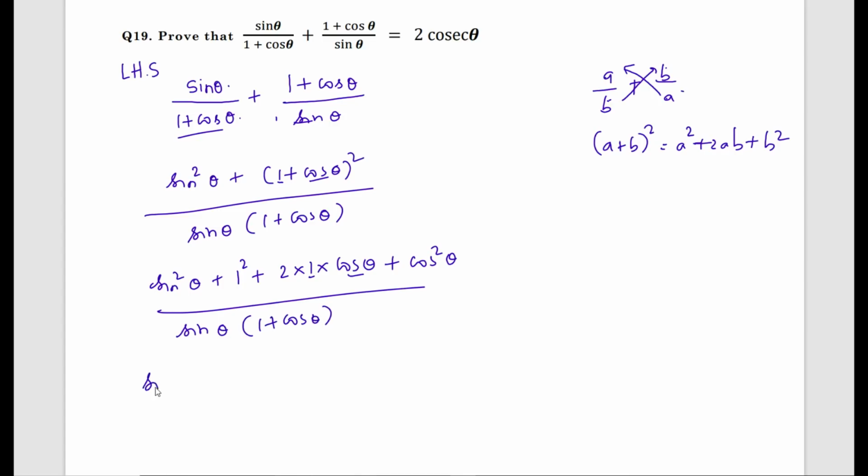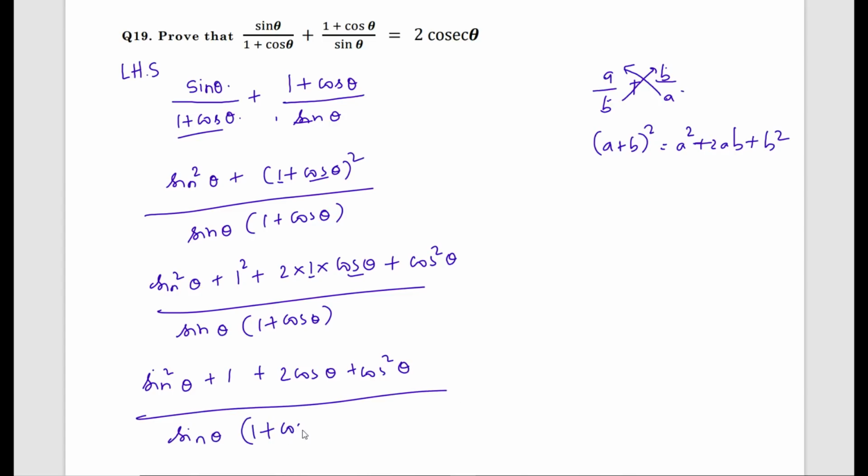Now write as it is, sin square theta plus 1 square is 1, plus 2 into 1 is 2 cos theta, plus cos square theta, divided by sin theta into 1 plus cos theta.